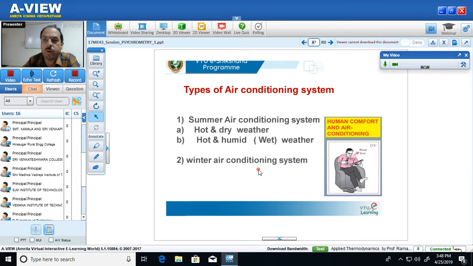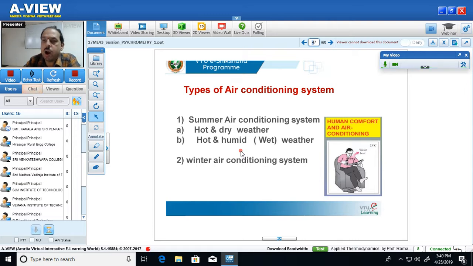What is important from the point of examination is the description. First, drawing the schematic diagram of the air conditioning system.